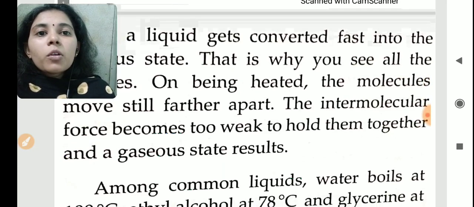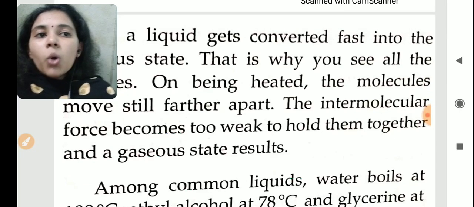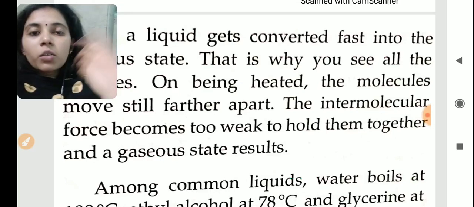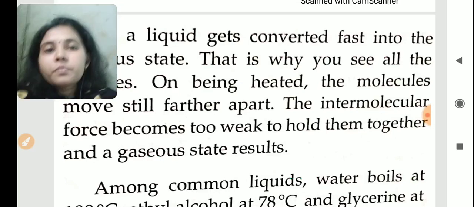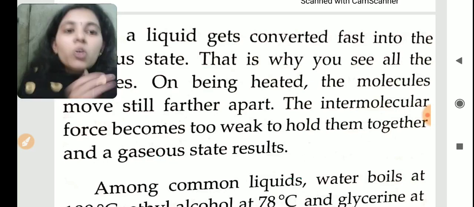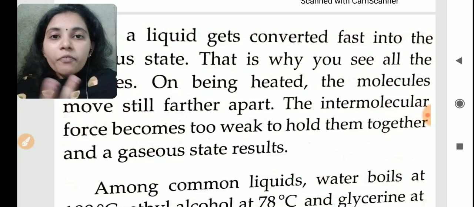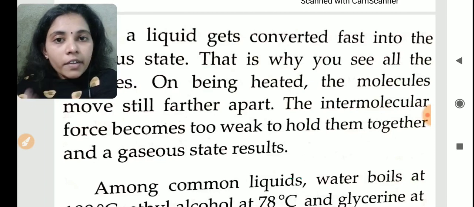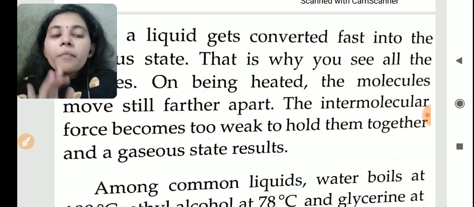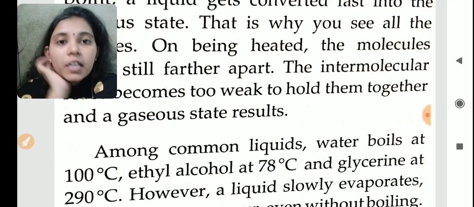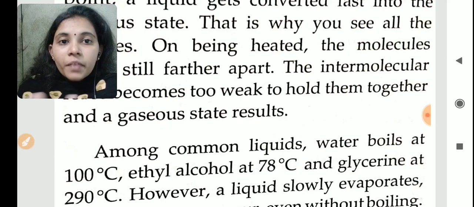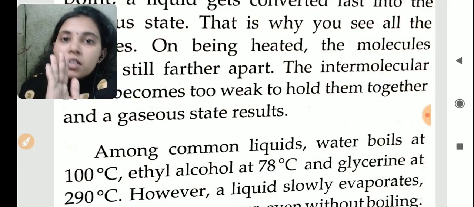So the intermolecular force becomes too weak to hold them together, and a gaseous state results. Among all common liquids like water, alcohol, etc., at what temperature does water boil? The boiling point of water is 100 degrees Celsius, and for ethyl alcohol, a simple alcohol only,